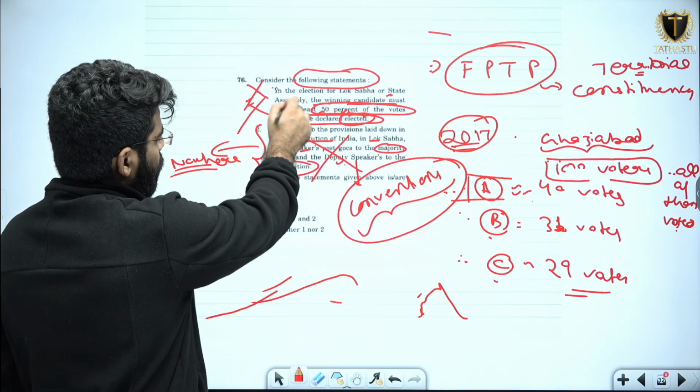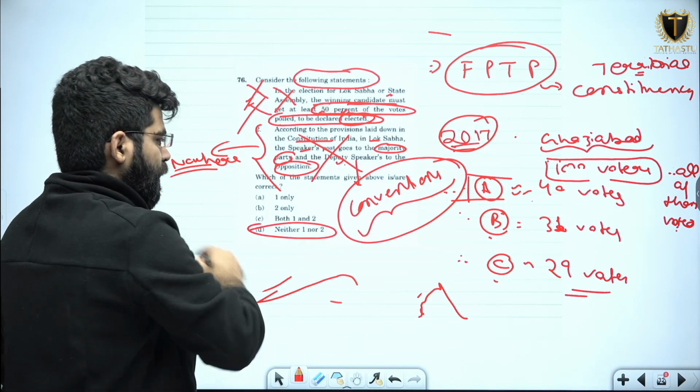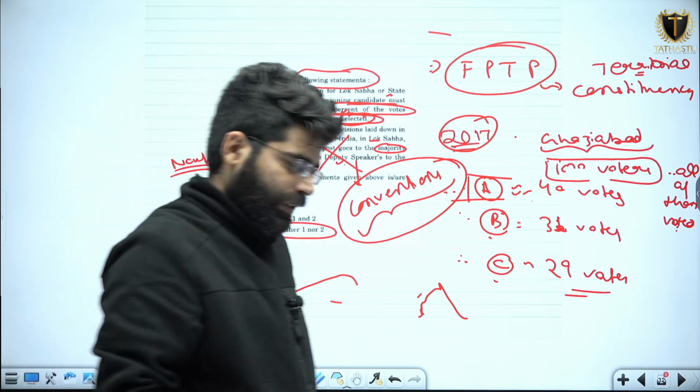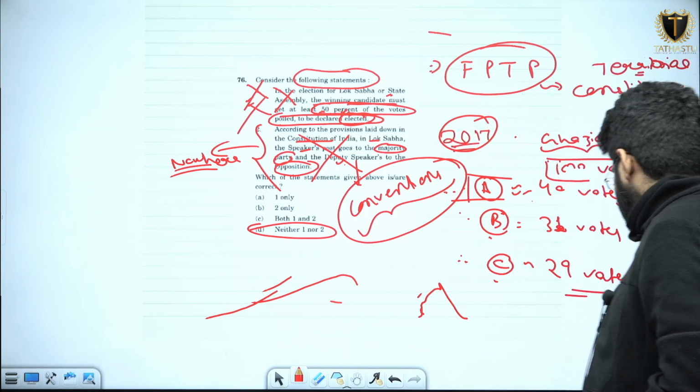1 is wrong. 2 is wrong. So the answer for this question will be option D, that is neither of the statements is correct. Answer will be option D. Alright. Is it clear to you?